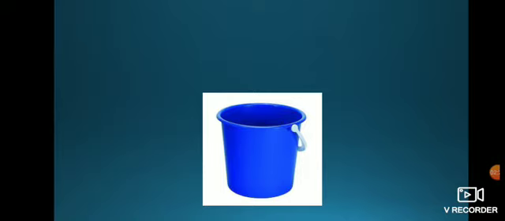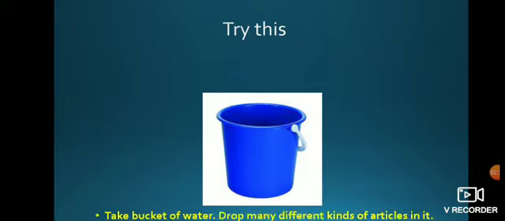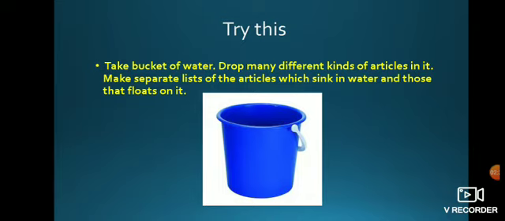First we will do one activity. You have to try this. Take a bucket of water and drop many different kinds of articles in it, such as your pencil, sharpener, eraser, then you can use stone, soil.